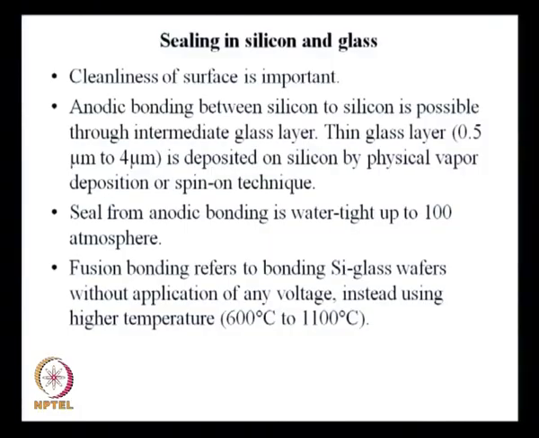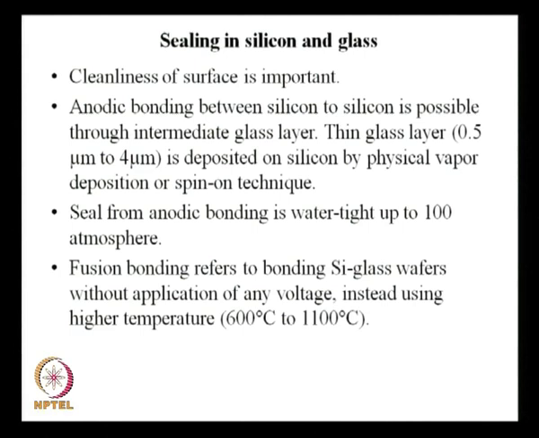So, you are putting a very thin layer of glass between two silicon pieces. One half of the glass connects with the upper silicon lid and the other part connects to the lower silicon substrate, and that is how you can have bonding done. So, anodic bonding between silicon to silicon is possible through an intermediate glass layer, which you put just for the bonding purpose and nothing else.